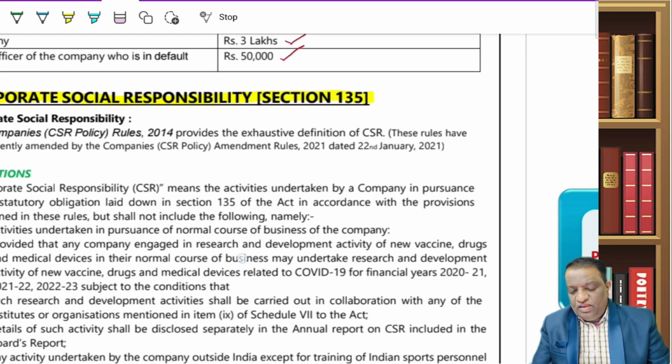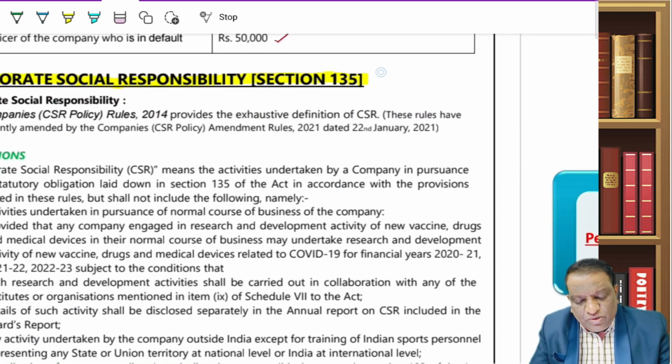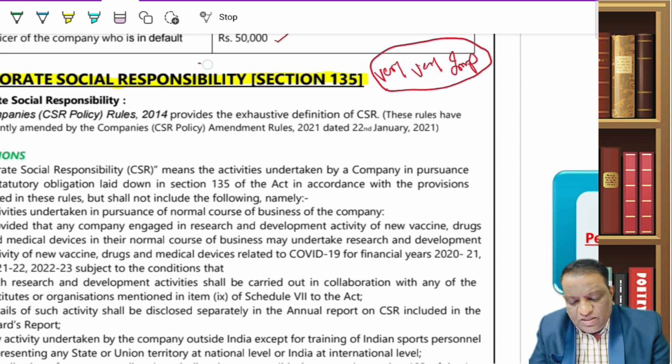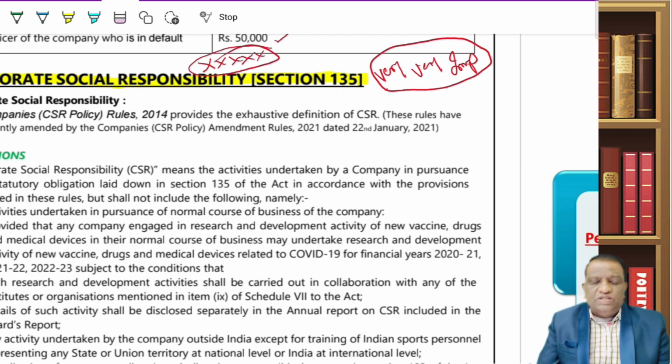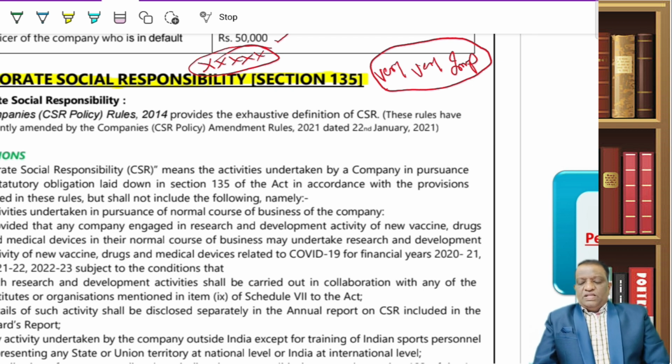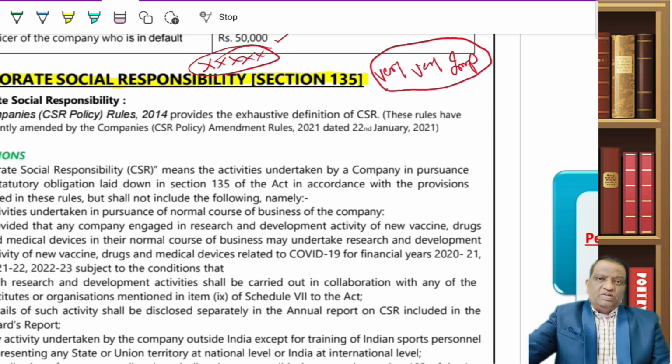Now, let's come to the most important one. You can say very, very important. You can give it 5 stars. This entire section 135, because there have been amendments in the recent past, so considering these amendments, this entire topic is going to be important. That is corporate social responsibility.